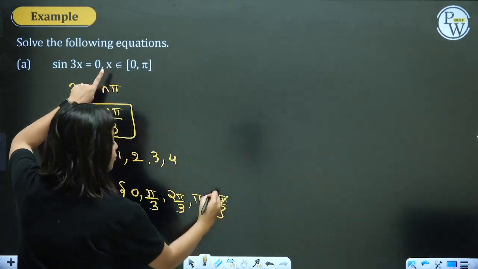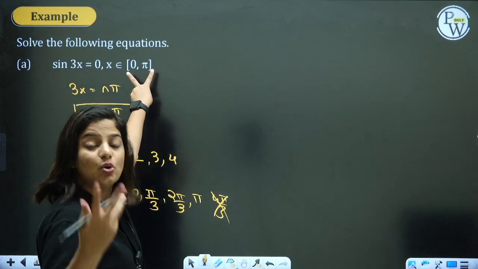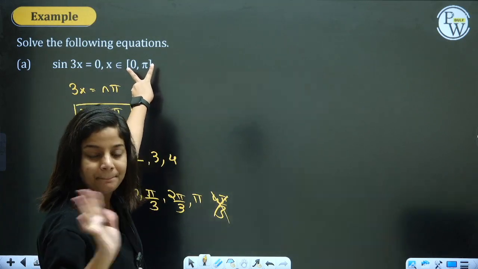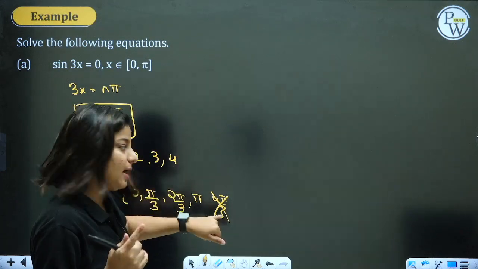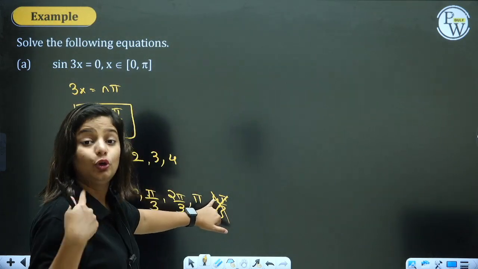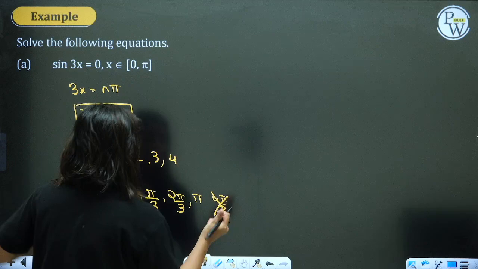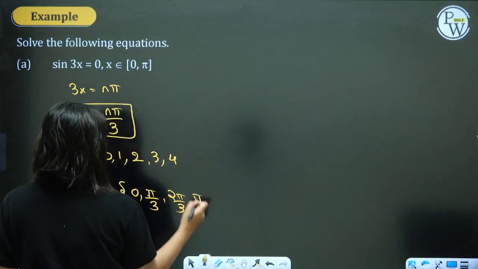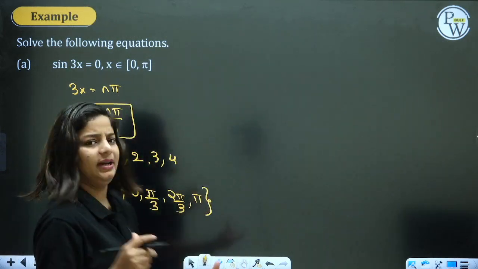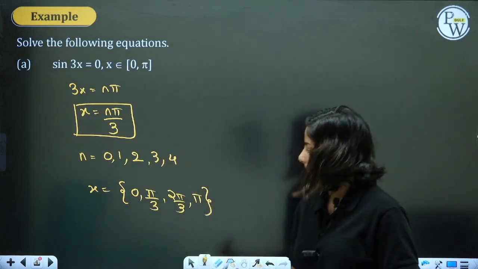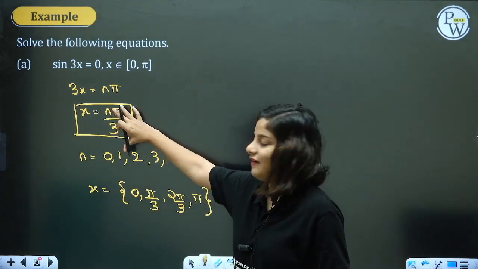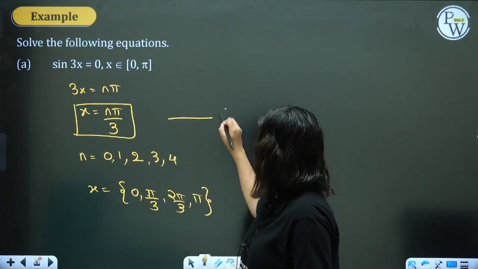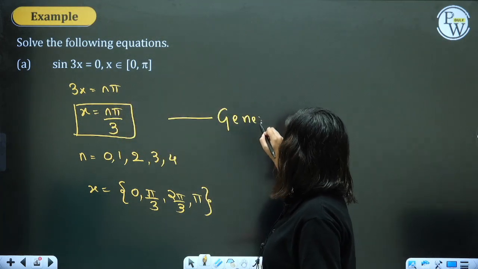Well, my dear students, 4 pi by 3 is outside the domain. I do not want x to be 4 pi by 3, which is 240 degrees. I want it within 0 to 180. So n is 0, 1, 2, 3 and x is 0, pi by 3, 2 pi by 3 and pi. That's the question solved. So in each question, find the general solution first. This will be referred to as your general solution.